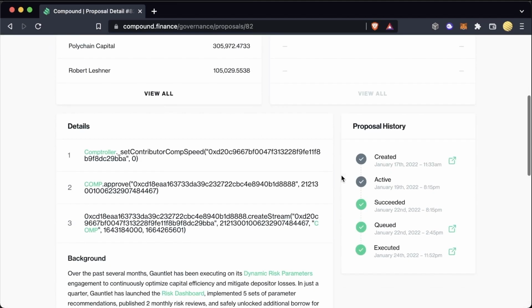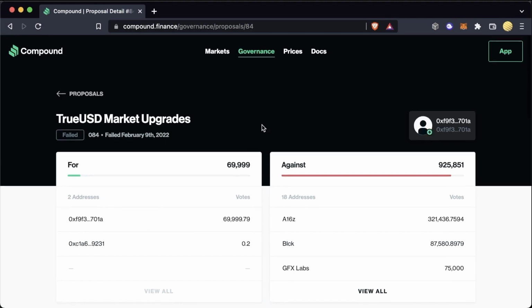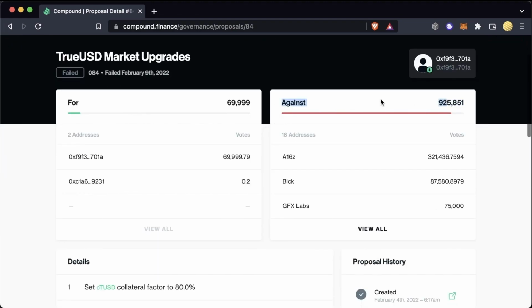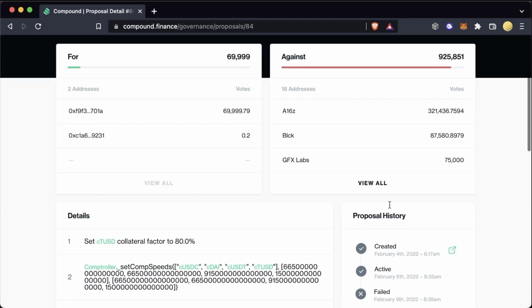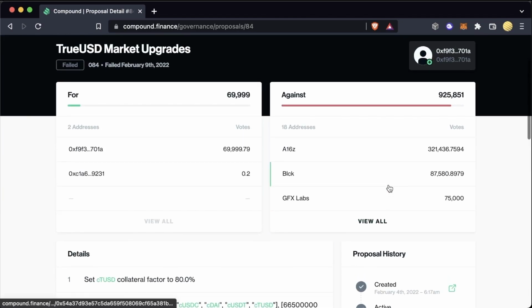So this is going to be a full example of the life cycle of a proposal going through this process. Now, there are a couple that even failed. A whole bunch of people voted against this. And if you scroll down, you can see it was created, it was active, and the majority of people voted against. So that's where it stops.